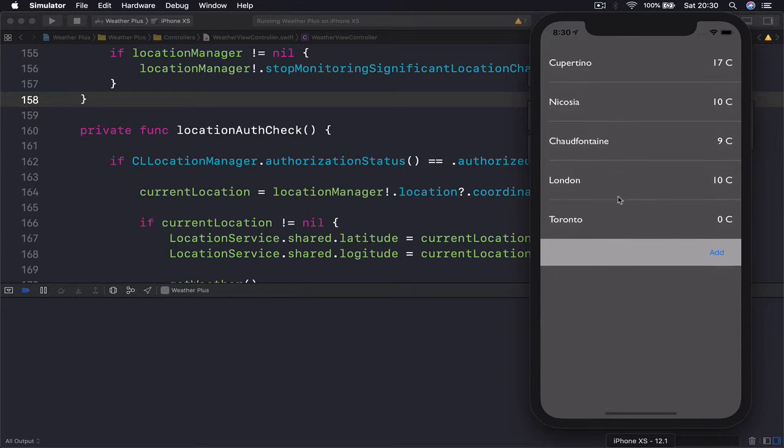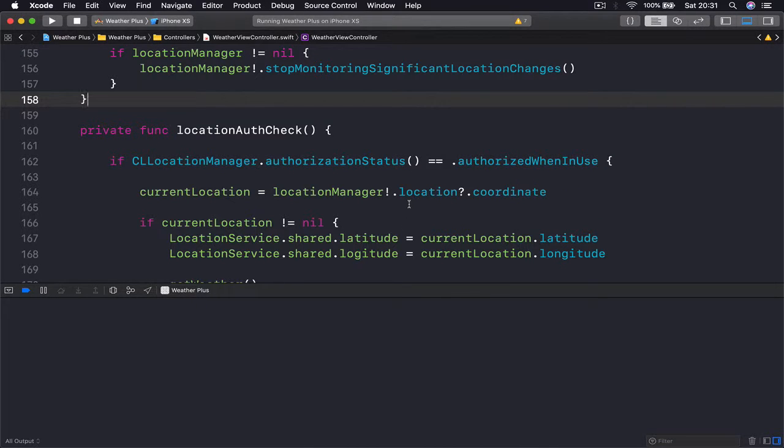So if I click on the plus button, you will see that we have all our cells here with the proper information. So the next thing we want to do is to set the functionality. So whenever our user clicks on any of these cells, right now nothing happens, we want to dismiss this view and go back to the previous screen, but we want to show the city our user chose, and not the current location as the first view, where the user then has to scroll down. So if I choose Toronto, we should see the last object in our scroll view. So let's see how we are going to do that.